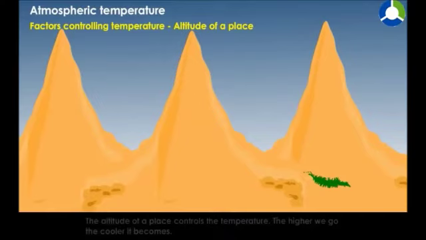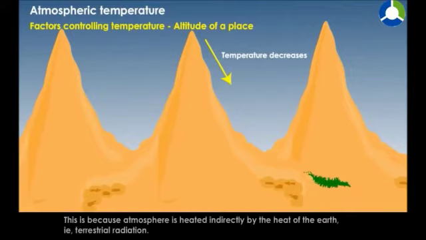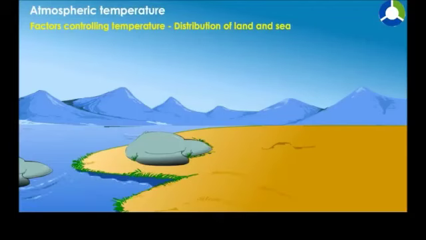Altitude of a place. The altitude of a place controls the temperature. The higher we go, the cooler it becomes. This is because the atmosphere is heated indirectly by the heat of the Earth, that is, terrestrial radiation. The places at lower altitudes or plains are warmer.